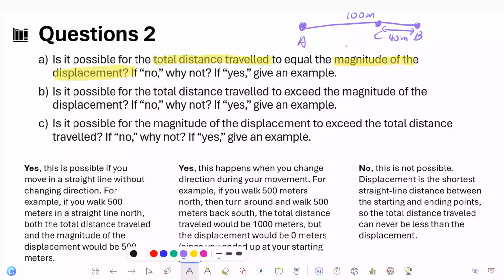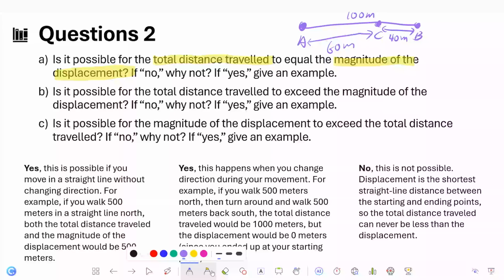But if we measure the displacement of how Ali traveled, we should only measure the initial position and the ending position, which is within this point, 60 meter. So from this concept, we extend this concept. Is it possible for total distance traveled to equal the magnitude? The answer is yes. This is possible if you move in a straight line without changing direction. It means that you go from A to B without going back, then the distance traveled and the displacement will be the same, 100 meter. So these are the examples you can read through.